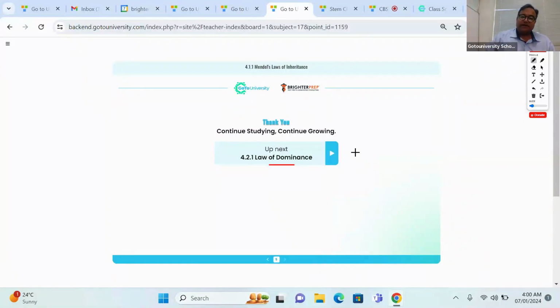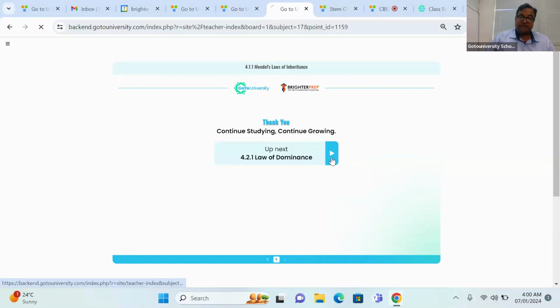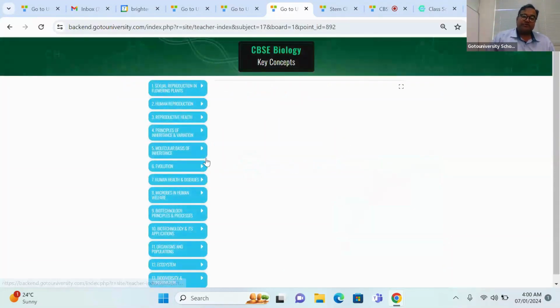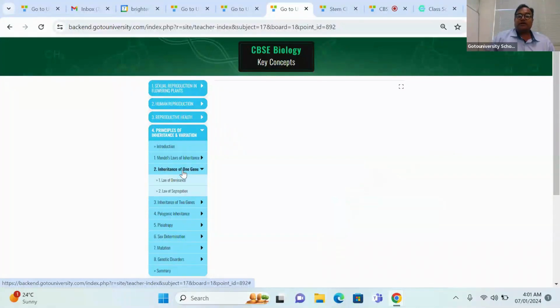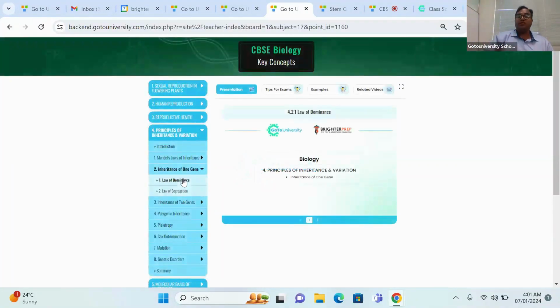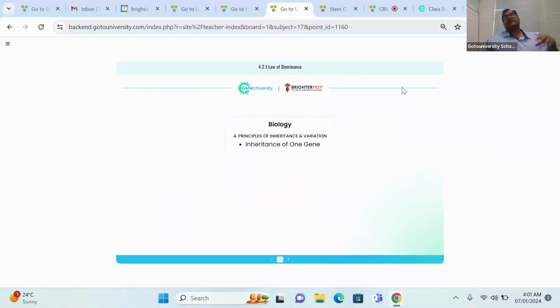Now, one by one, we'll discuss in detail. You need not worry about it. Before going to the law of dominance, I explained what a dominant allele is and what a recessive allele is. Before entering into these concepts in depth, can we give an example for the dominant allele and for the recessive allele? Yes, of course. The tall character is controlled by a dominant allele. The dwarf character is controlled by a recessive allele.